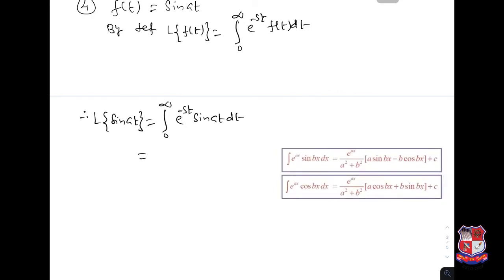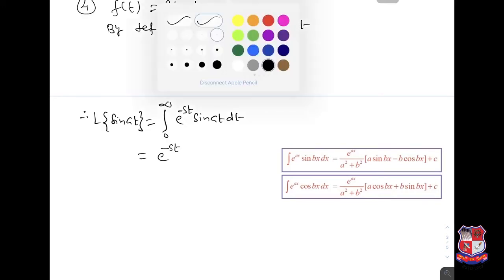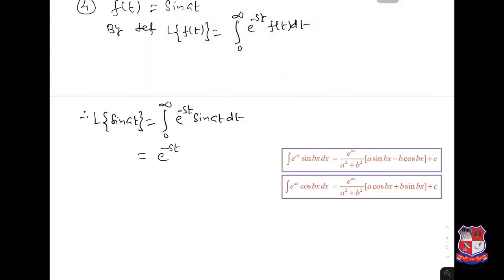So we use this formula to solve this part. If we compare these two formulas, then we have a as minus s and b as a.